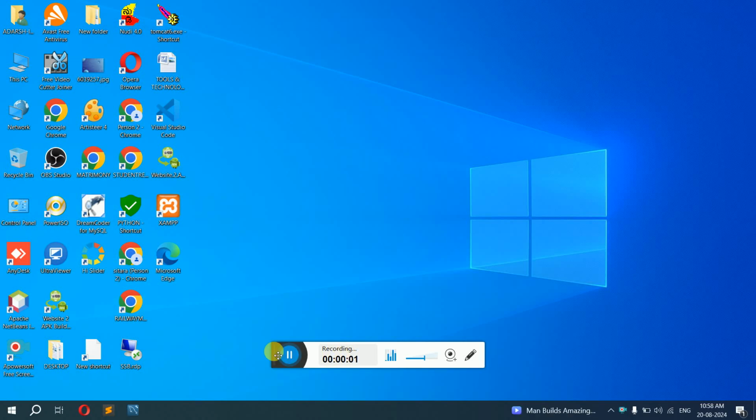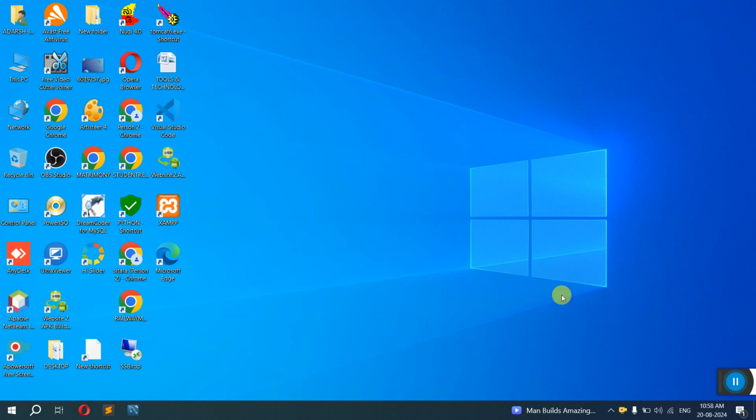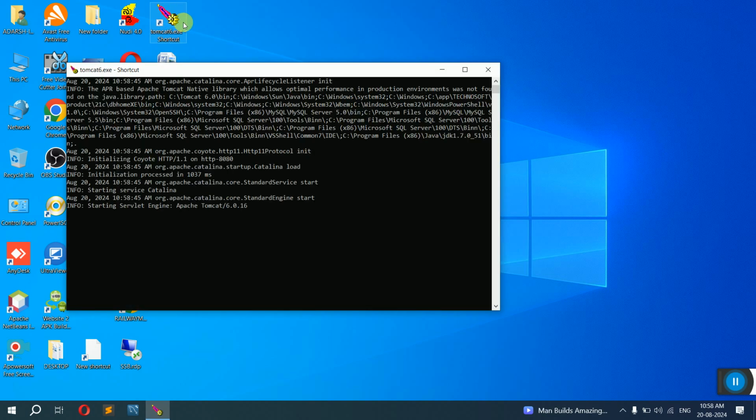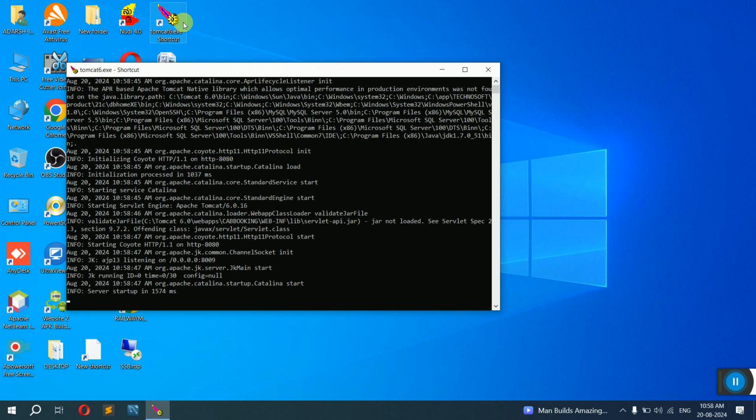To execute the project, on whichever laptop you show your project, there will be one file called Tomcat 6.6.exe. You have to double click it. Remember this icon, you should remember the image. It will be easy; otherwise, finding it will be difficult.